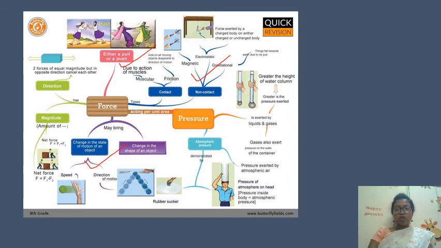Then you studied pressure: liquids exert pressure, atmospheric pressure, the formula for pressure and how to calculate it, and the daily life examples of pressure.